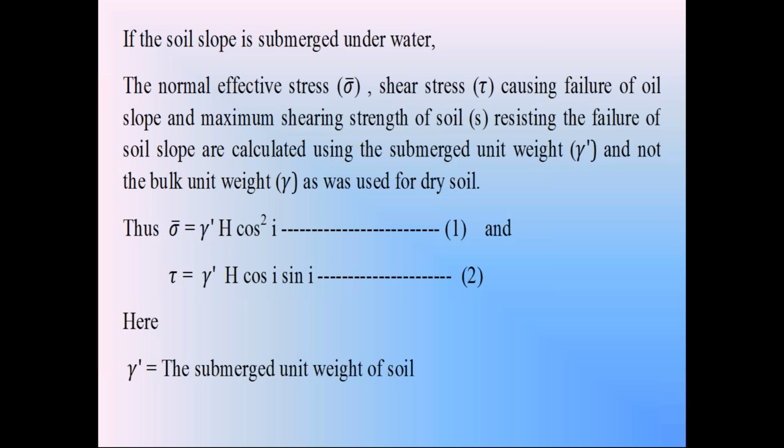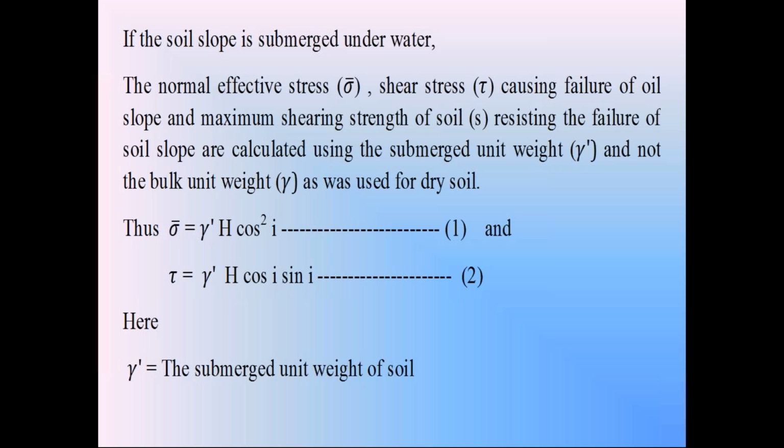So the normal component N, that is the normal force, is equal to W cos i, that is equal to gamma dash into H into B cos i into cos i, that is cos square i. Whereas the tangential component T, the tangential force T, is equal to W sin i, that is equal to gamma dash into H into B cos i into sin i.